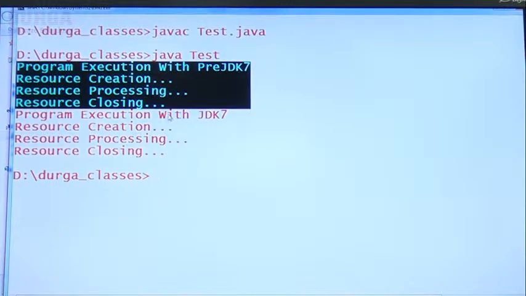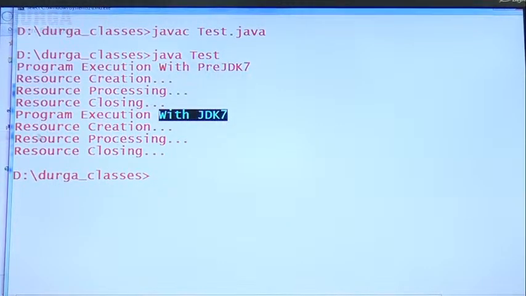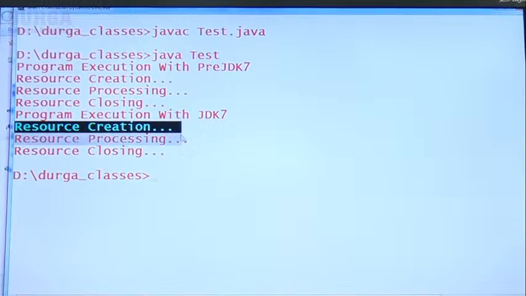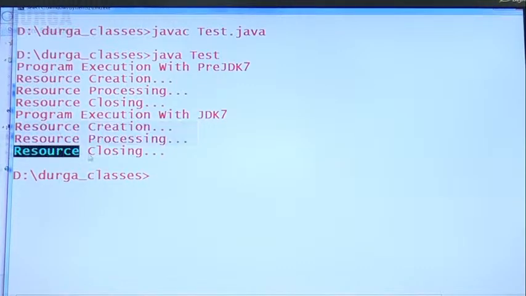Sir, program execution with JDK7. Have you observed, right? Resource creation, resource processing, resource closing. Sir, I didn't close the resource because the resource will be closed automatically in the case of try with resources. Clear, right? Okay.